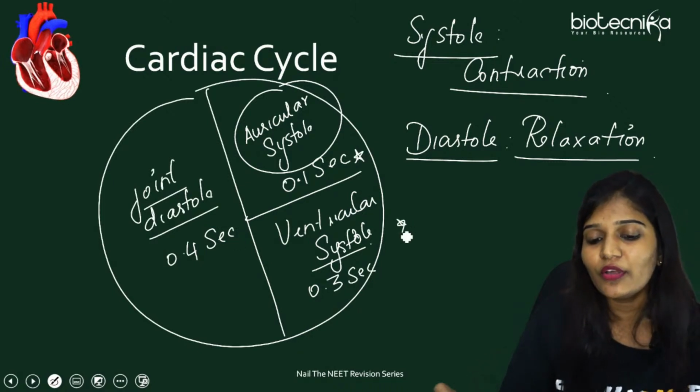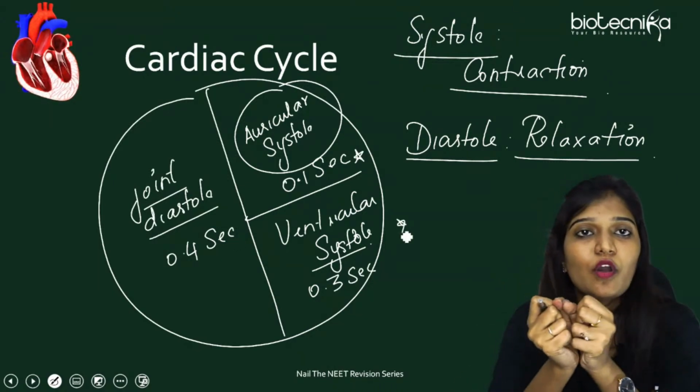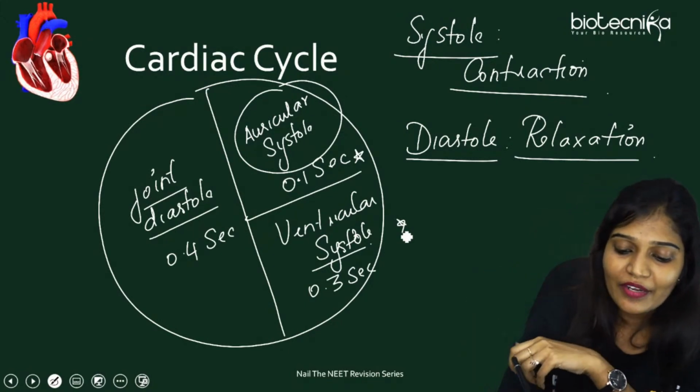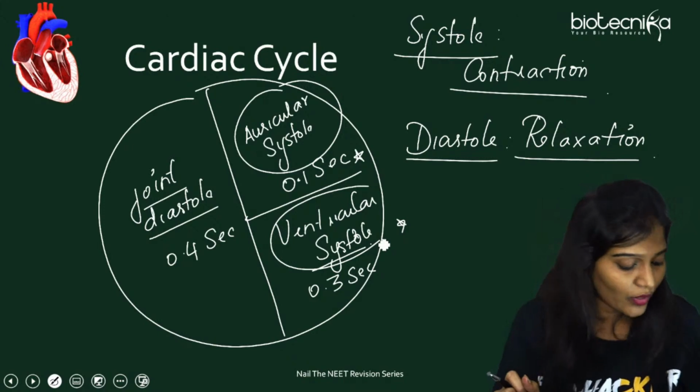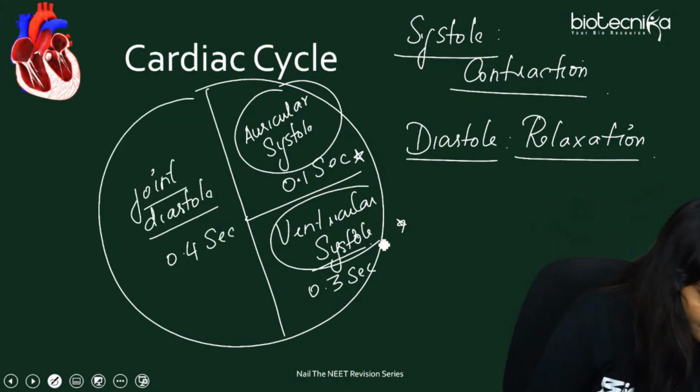So they can ask you auricular systole. Auricles are going to contract for how much time? 0.1 second. And ventricles are going to contract for 0.3 seconds, and joint diastole is for 0.4 seconds. Okay.